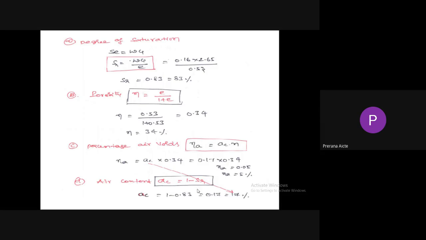Percentage air voids is equal to AC into n, the product of air content and porosity. So we need to find AC first. We have another relationship: AC, air content, is equal to 1 minus degree of saturation. In voids, air plus water is equal to full voids. So AC is equal to 1 minus 0.83. We will get 17%. So air content equals 17%. While substituting, we need to substitute in fractions. 0.17 into porosity 0.34. So percentage air voids is equal to 5%.